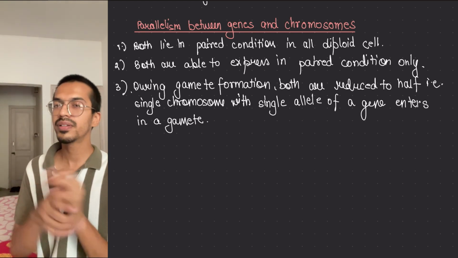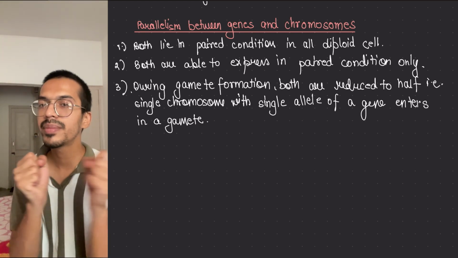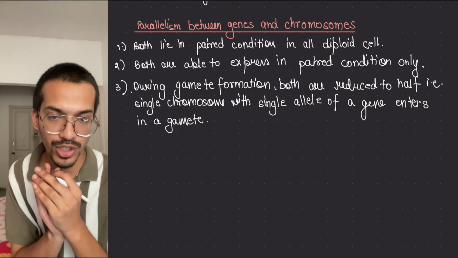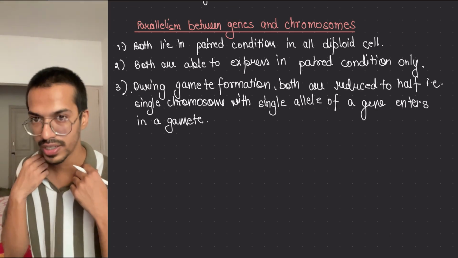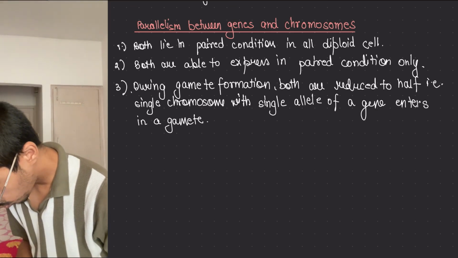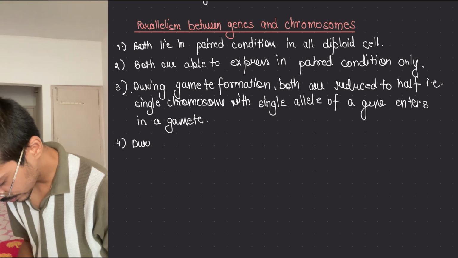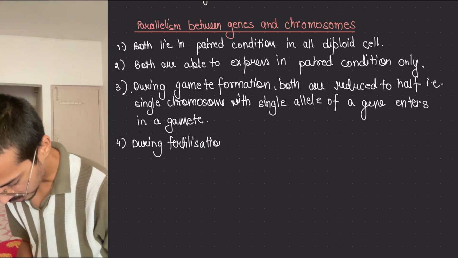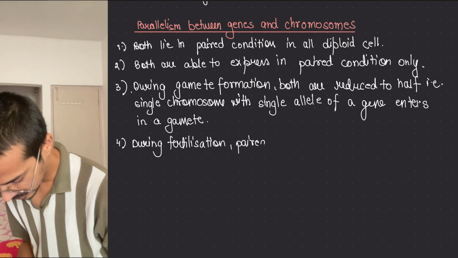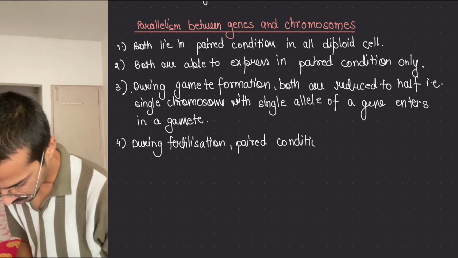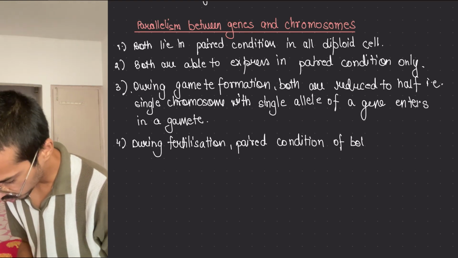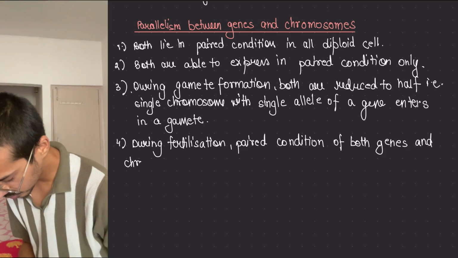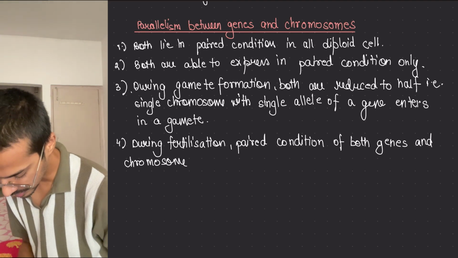Then the gamete is formed. When the male gamete and female gamete fertilize, meaning fuse, what will happen? Again, they come into their paired condition. They independently assorted themselves and come into the paired form. So during fertilization, the paired condition of both genes and chromosomes is restored.